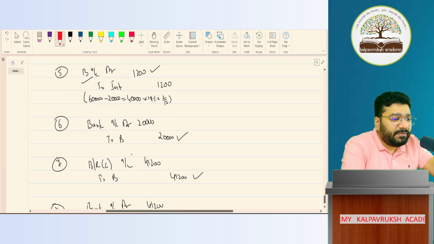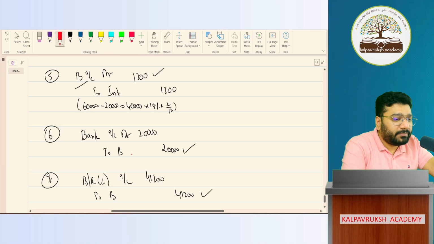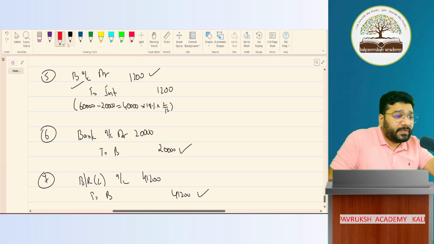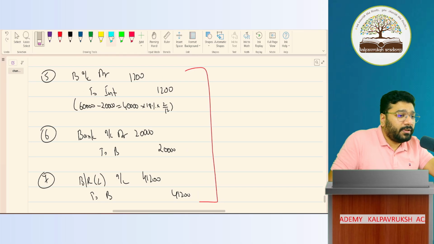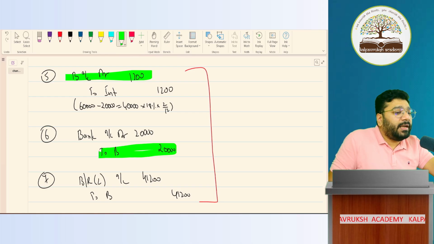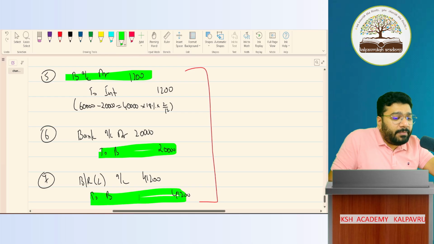Now, 5, 6, 7. If I have to combine, how do we combine? Now listen, I'm teaching you how to combine. Listen. Don't do anything, just focus. First, I'll go with B. B account is debited. Here B is credited. Here B is credited. So the green part is all B.